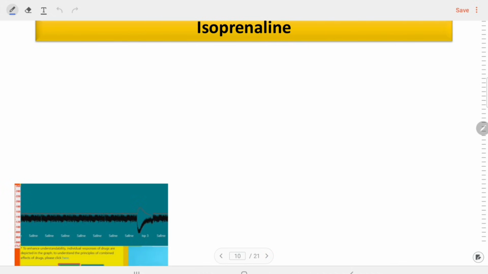What will happen with the isoprenaline? If we give the isoprenaline to the dog, we know that the isoprenaline is only acting on the beta receptors, a non-selective beta agonist. So remember here one thing: beta 2 receptors are responsible for vasodilation if they are activated, and beta 1 is responsible for the increase in the heart rate.